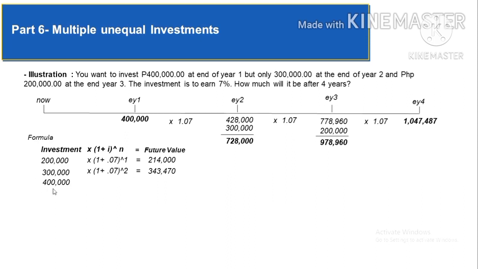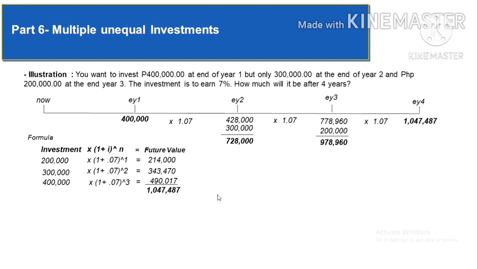And of course, the last is 400,000. And you are going to multiply it with 1 plus 0.07 raised to the power of positive 3 because it has 3 years of opportunity to grow. And then you'll have 490,017. If you're going to add these 3, you're gonna get the same answer as what is on the time value. So that's it for all the parts.